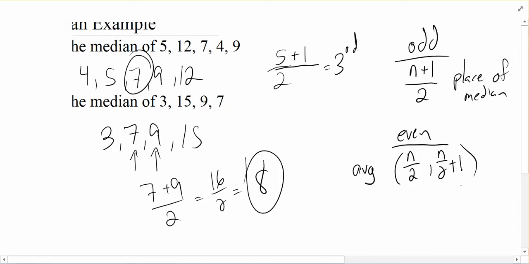What I mean by this is in this case, there were 4 data points. We want to take the average of the second and the third data point. And by average, I do, of course, mean the mean in this case. So we just add them together and divide by 2, and that's how we find the median.